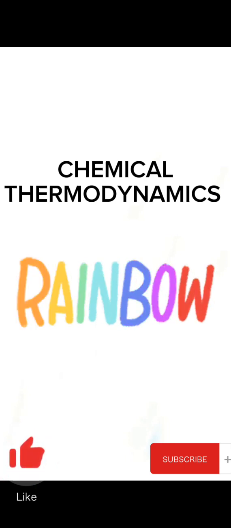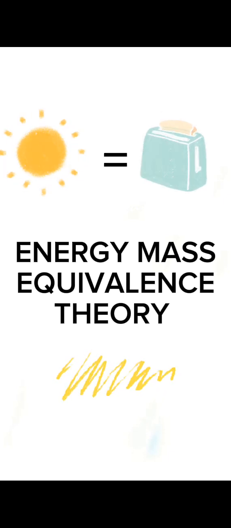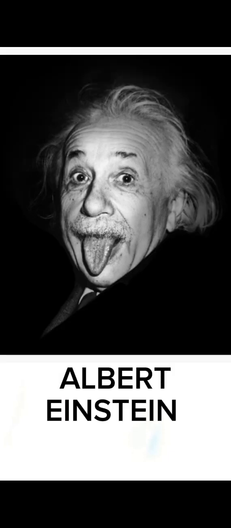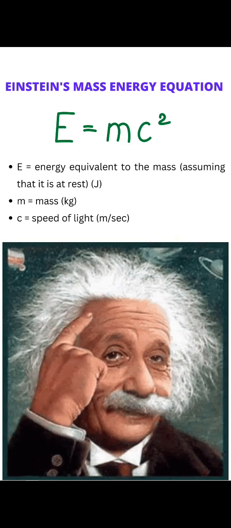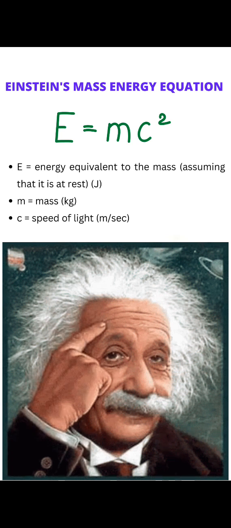So we'll continue from where we stopped. In this video, we'll expand on another concept. So this concept is also called the energy mass equivalence theory, proposed by Albert Einstein himself. So this theory was summarized in a very simple equation I'm sure you've all heard of. So we say E is equal to mc squared. So this simple formula is trying to show that to some degree mass and energy are the same thing.